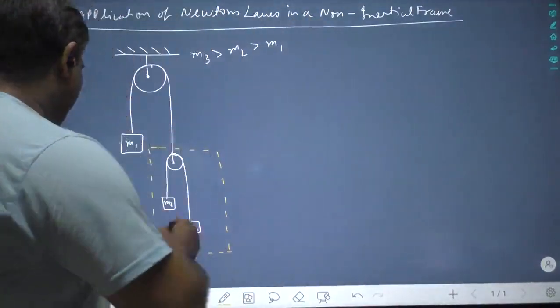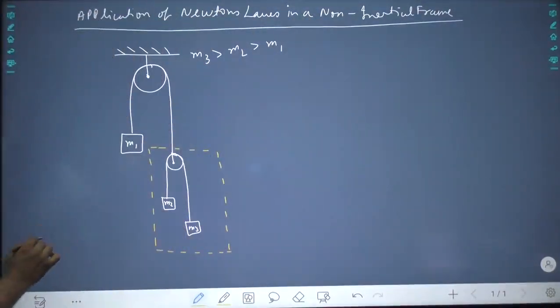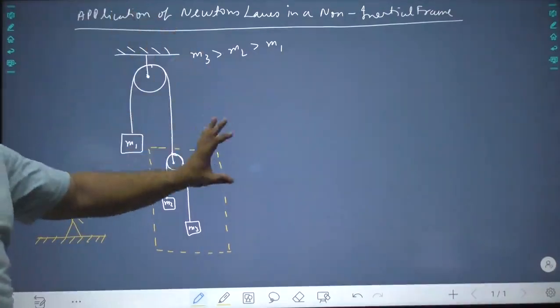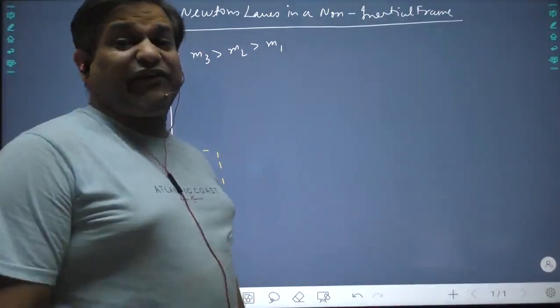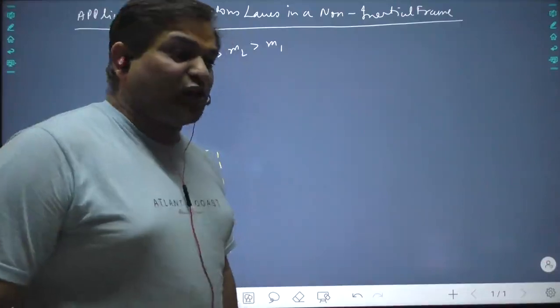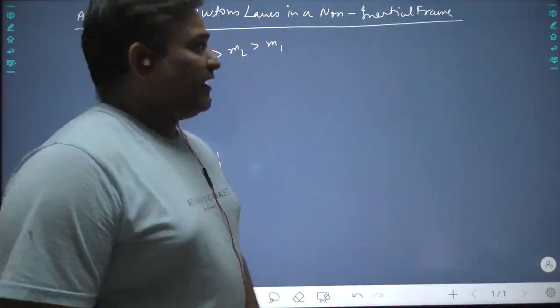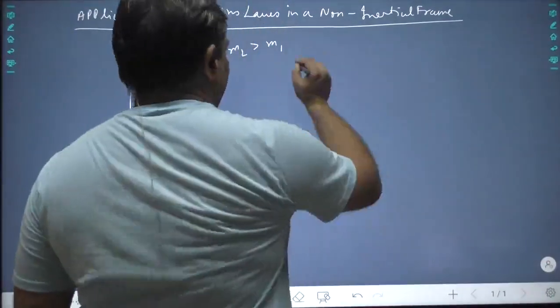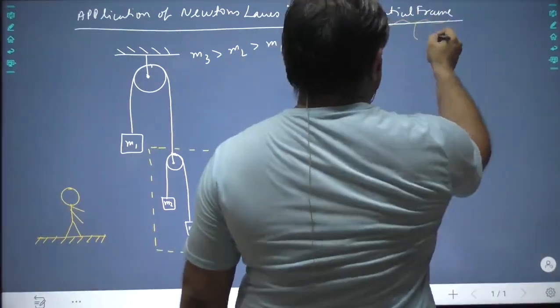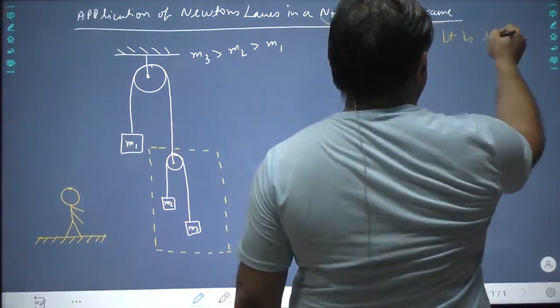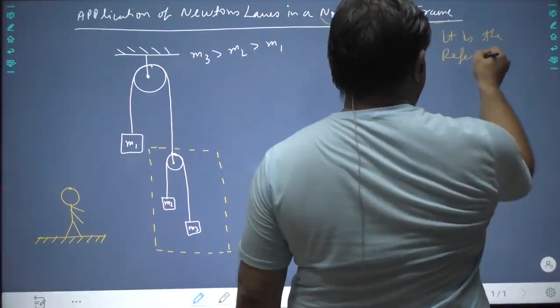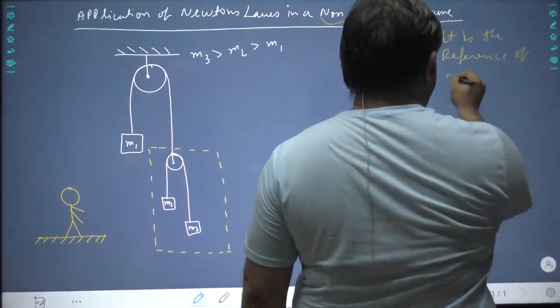Now see, let us take an observer on the earth. Please try to understand. Now if the observer is present on earth, so this whole becomes an inertial frame. Frame means the reference of observation. Frame means the coordinate system of observation. Whenever we talk about non-inertial frame, it is the reference of observation.